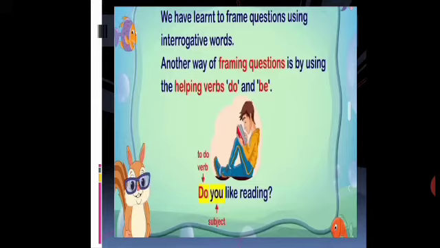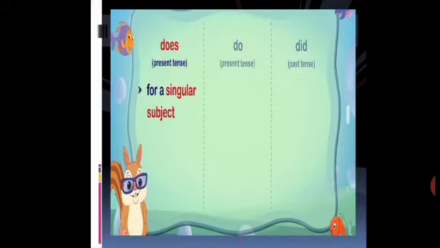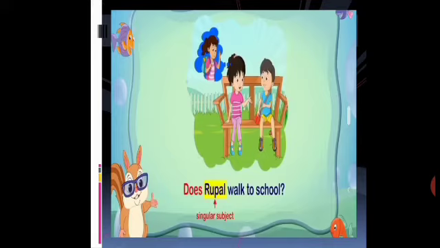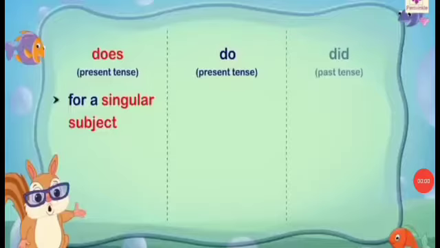Another way of framing questions is by using the helping verbs do and be. For example, do you like reading? Here do is a helping verb and you is a subject. We add does for a singular subject. Example, does Rupal walk to school? Here Rupal is a singular subject and does is a helping verb.